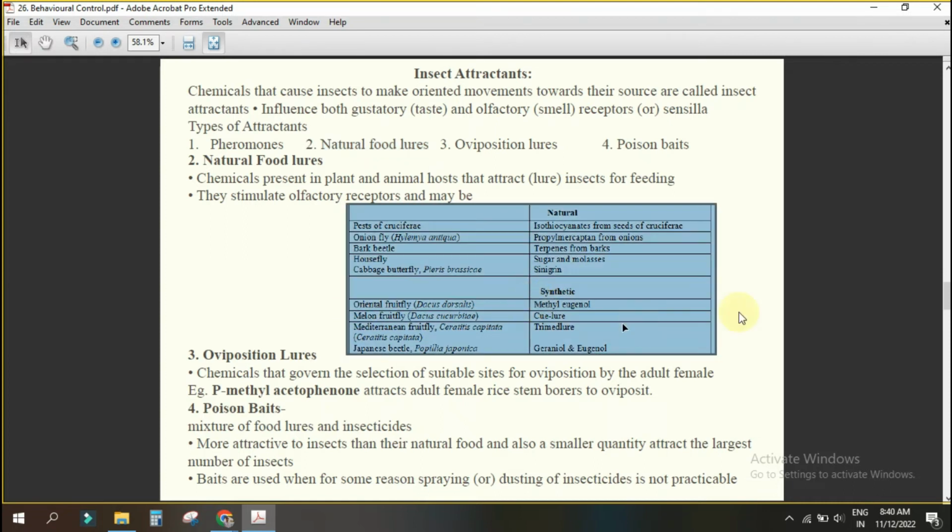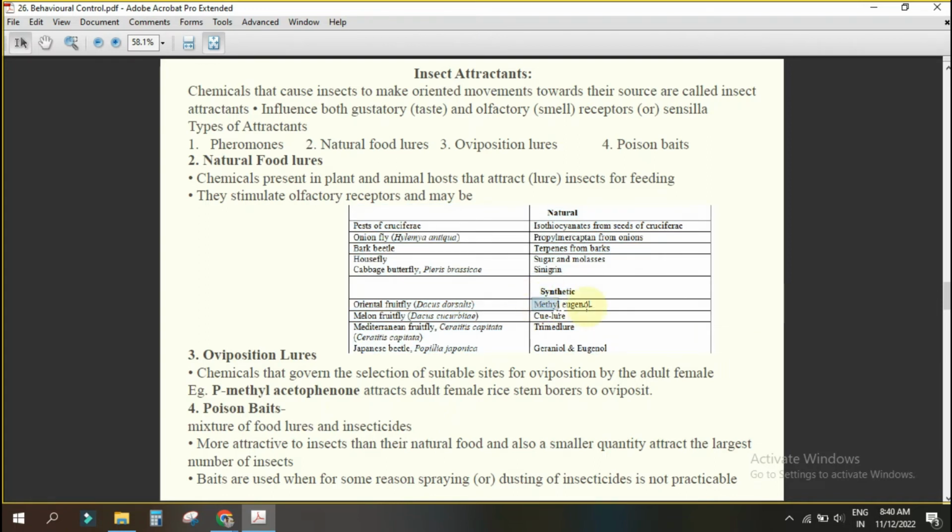Where this is used, you tell me. I already have told you about methyl eugenol. Where have we discussed? Try to remember. Methyl eugenol. Where have I told you? Not remembering? Sir, chemical method. No, not chemical method. In mechanical method, I have told. I have shown you the fruit fly trap, the yellow color one. Yes, sir. It can be hung on the tree so that fruit flies will come. What is there inside that fruit fly trap? This methyl eugenol only. Understanding?